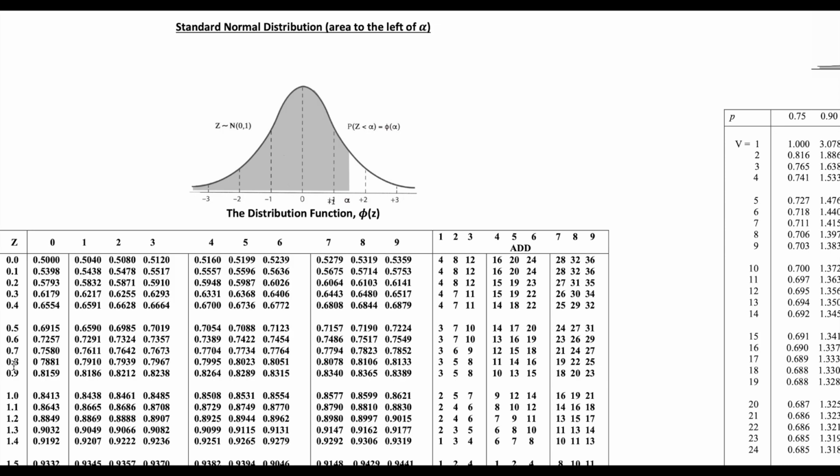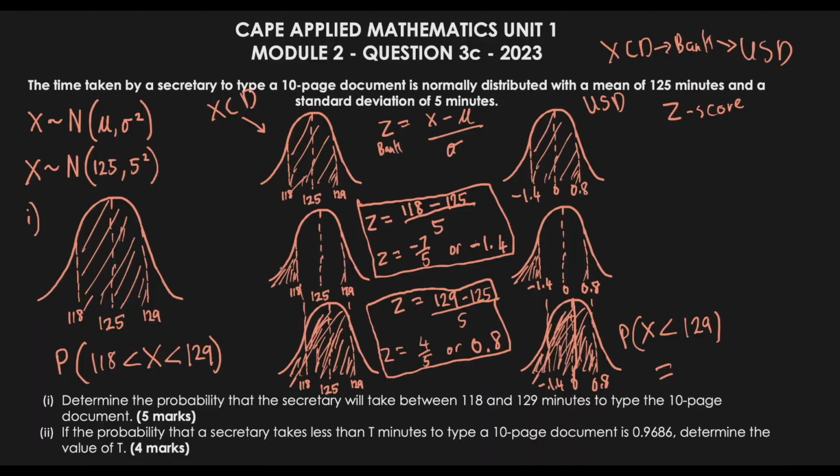If for instance we had 0.84, we would have been looking at 0.8 and come along until we reach 4. So in this case 0.80 matches with 0.7881. Therefore our probability for here would be 0.7881. So this area here represents 0.7881.